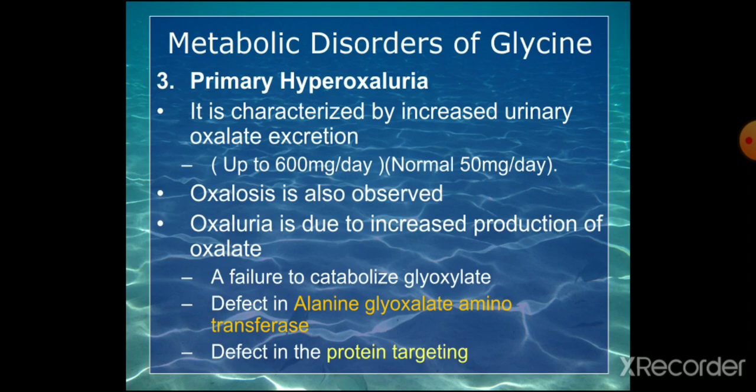A failure to catabolize glyoxylate, that is the main thing, due to the defect in alanine glyoxylate aminotransferase. We have studied from the synthesis part that glyoxylate is one source for the synthesis of glycine by the glyoxylate aminotransferase enzyme, using alanine as the amino group donor. But if it is defective, glyoxylate cannot be converted to glycine, so instead it will be converted to oxalate, and that will be excreted. So oxalosis can occur. So here the defect is in protein targeting, that is protein targeting defect, this disease.